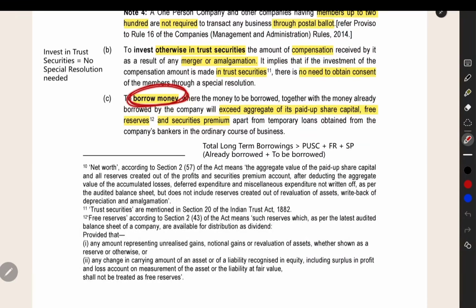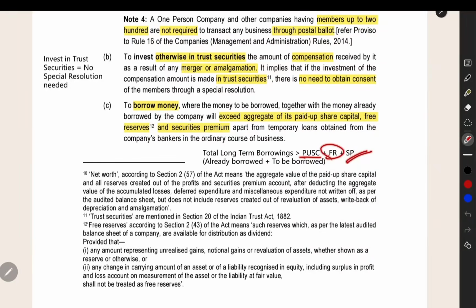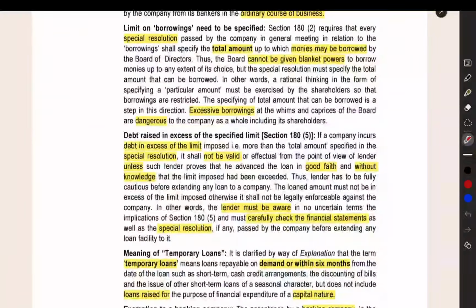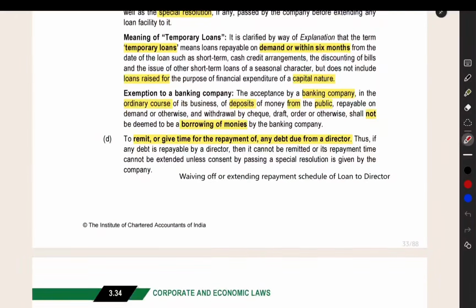If you want to borrow money more than the limit, what is the limit? Paid up share capital plus free reserves plus securities premium. If the already borrowed loan plus the to-be-borrowed loan exceeds the limit, then you have to get the special resolution of the shareholders. They have given other information relating to that also, like temporary loans will not be included in that borrowing. They have given the meaning of temporary loan. Everything is there. You can read it here.